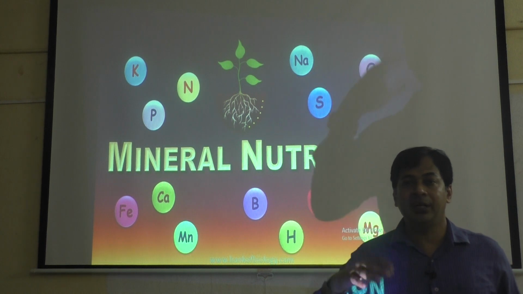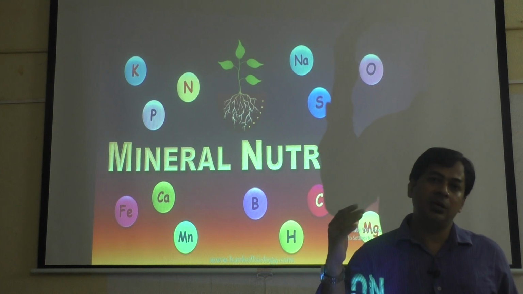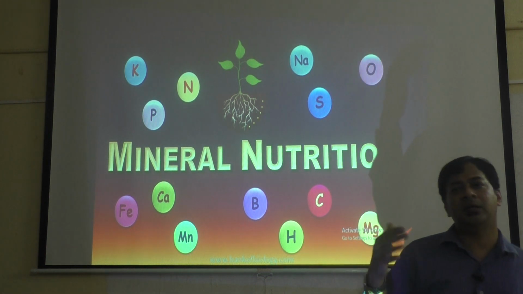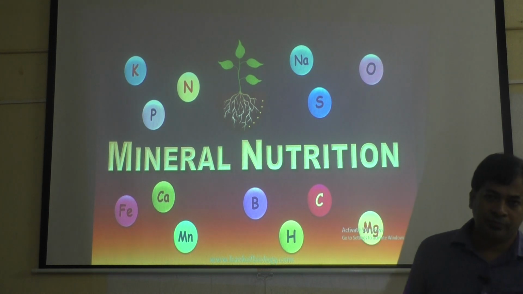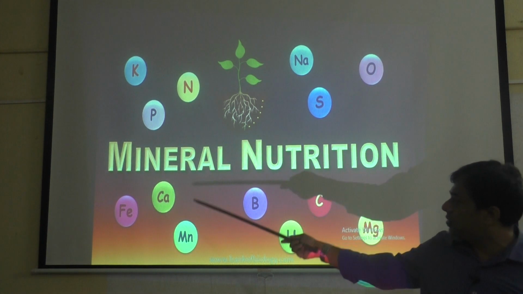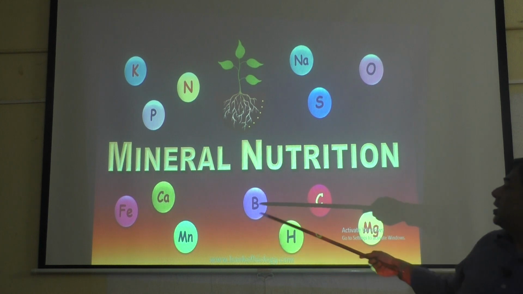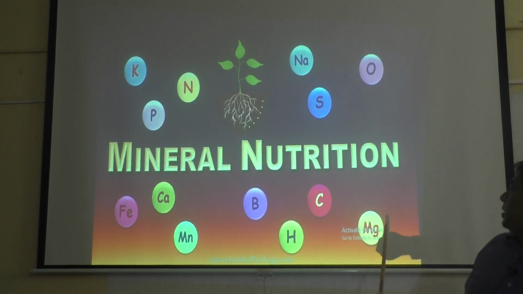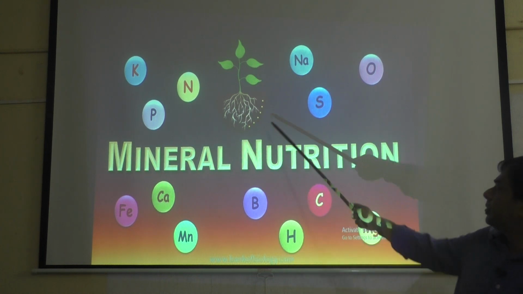What wheat requires, rice may not require. So the requirement of minerals depends on what plant you are growing. Let us see one by one. You can see here they are showing potassium, nitrogen, phosphorus, iron, calcium, manganese, molybdenum, magnesium, carbon. All these are the minerals required for plants.